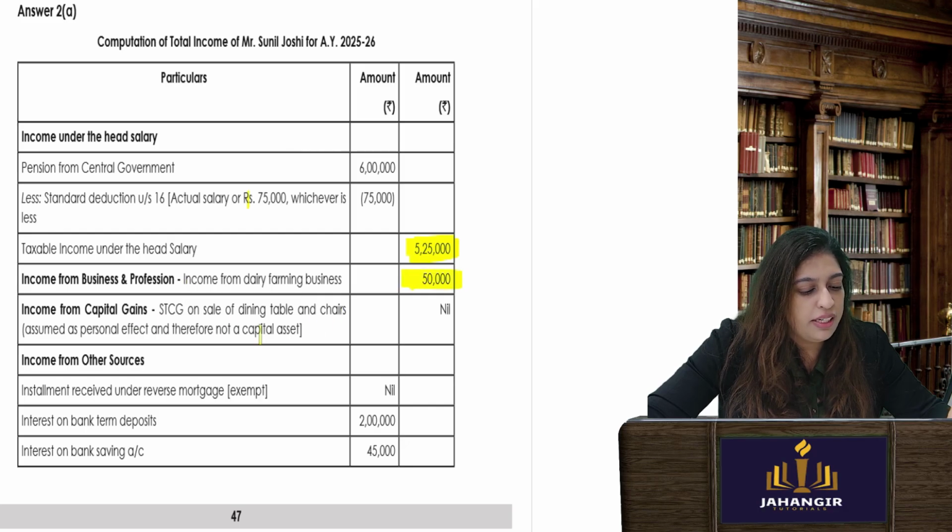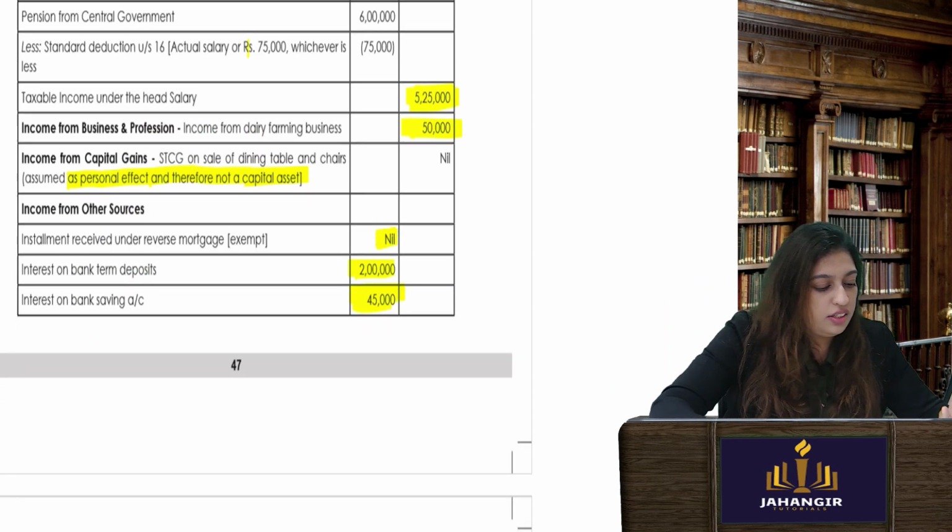Income from capital gains, 0, because it is a personal asset. It is not a capital asset, hence there cannot be a capital gain. Income from other sources: installment received under reverse mortgage, not an income. Interest on bank deposit, interest on savings deposit, you will take as it is, no deduction.